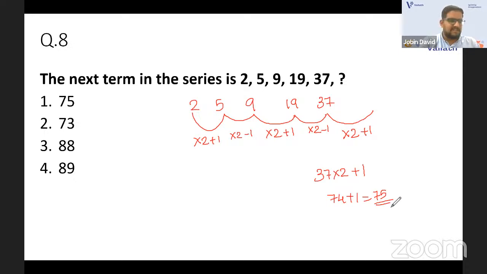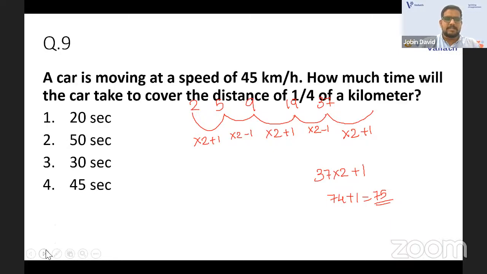Abhirajita, you got the answer 75. Anitesh, is it 73? It's plus 1, not minus 1. We'll check for the answer. Yes, 75. Yeah, that we have 75. Good, good. Great going, guys. Now we'll go for the next question.